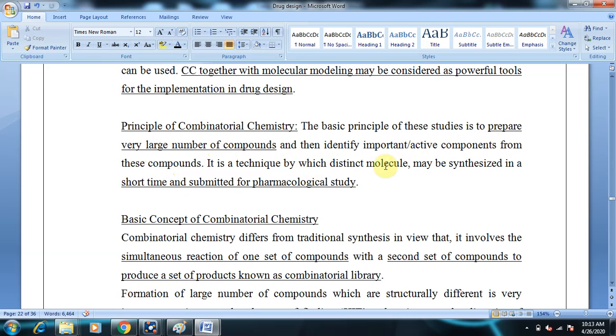Then we proceed to pharmacological study for biological evaluation. This is the complete principle involved.